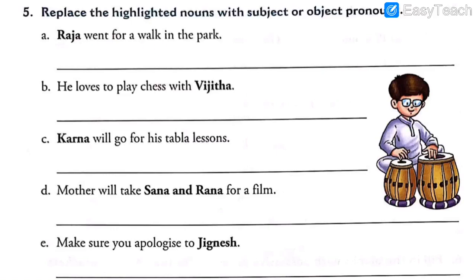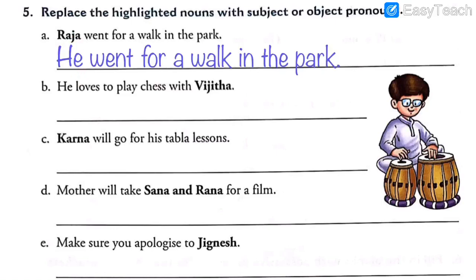So, here which kind of question can we make from this answer? Raja went for a walk. Who went for a walk? Raja. So when you ask the question who, you will get subject pronoun, and Raja is a boy, so we use he. So I have done nothing but replaced Raja with he. I have replaced Raja with he because it's the name of a boy and it is a subject pronoun, so I have written he from the list of subject pronouns.